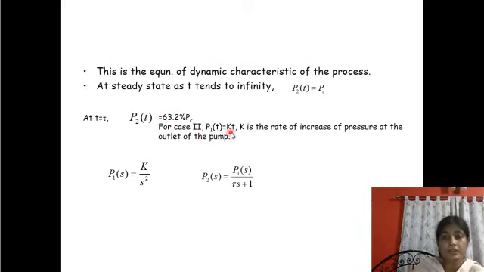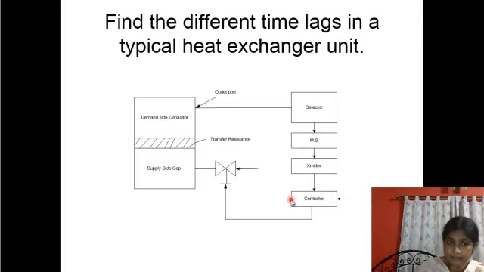Now for the constant speed pump: for the constant pressure source it was PC, a constant pressure value, but for the constant speed pump it should be a time variable, K times t, where K is the rate of increase of pressure at the outlet of the pump. So P1(s) is K by s square using the Laplace transform. Just put it here and find the corresponding time value P2(t) in terms of P1(t).